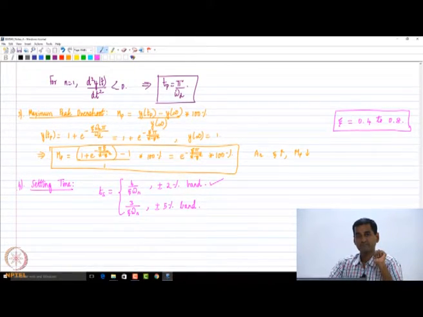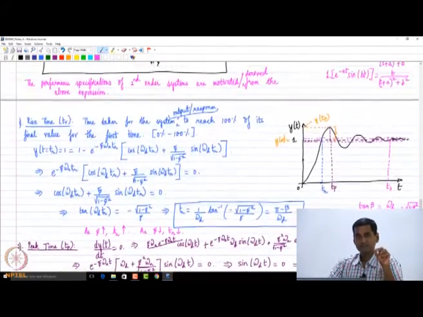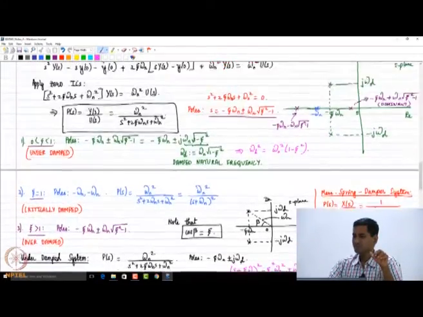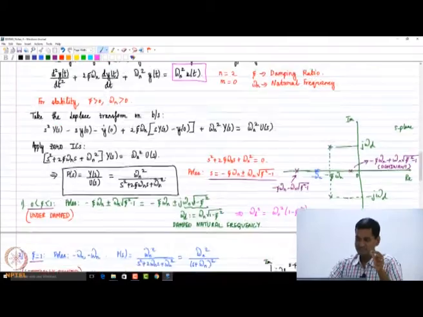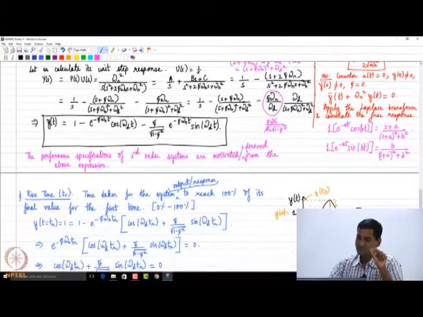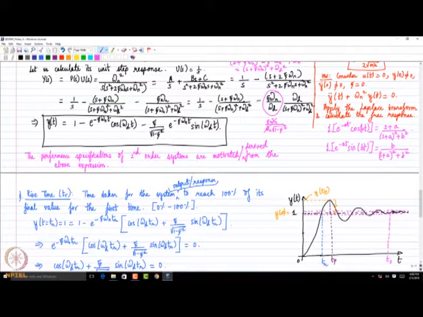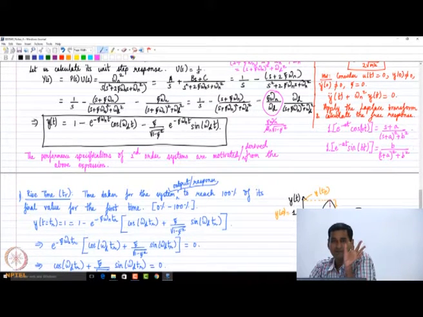Settling time is not the first peak per se. What you can say is that it is the first instant after which the output settles within the band. For example, let's say the output settles here. You just go one delta t ahead, and that's your settling time, right? So the thing is, what is the first instant of time after which no part of the output touches the band? That's how you do it.